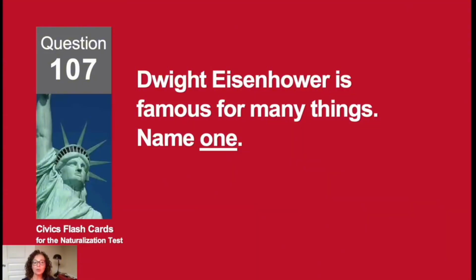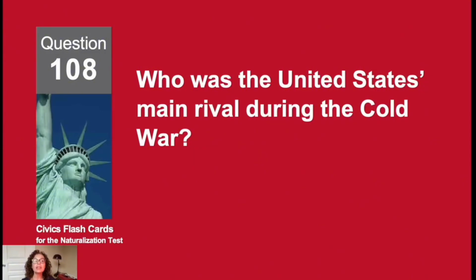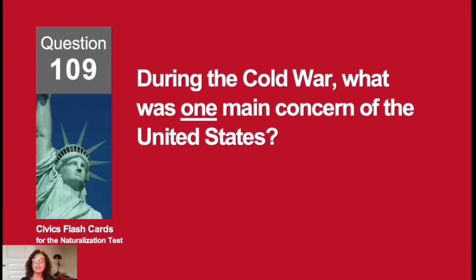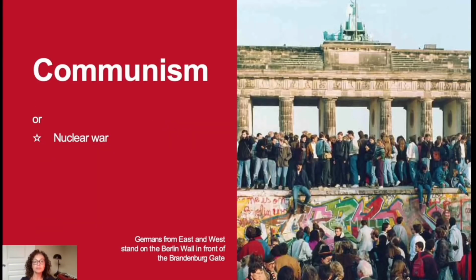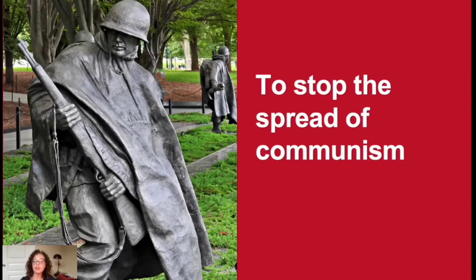Dwight D. Eisenhower is famous for many things. Name one. He was a general during World War II. Eisenhower. Who was the United States' main rival during the Cold War? Russia. During the Cold War, what was one main concern of the United States? Communism. Why did the United States enter the Korean War? To stop the spread of communism.